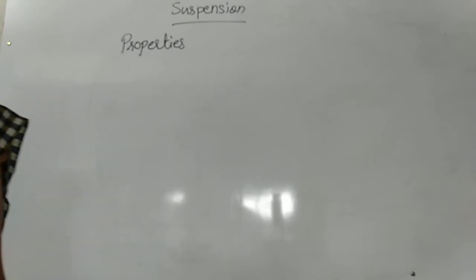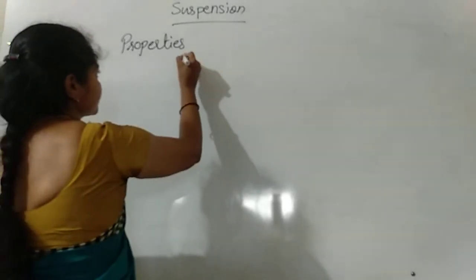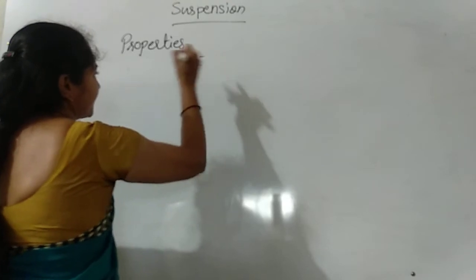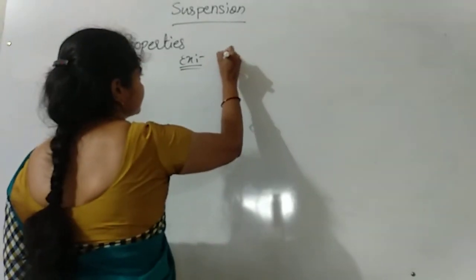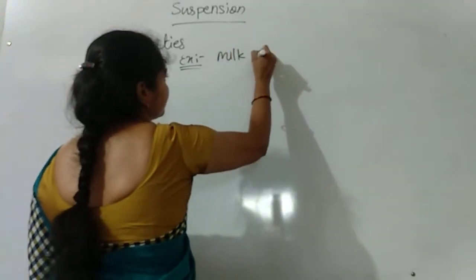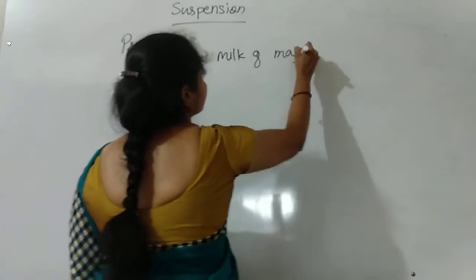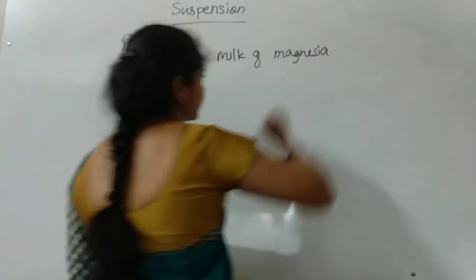Okay, so examples of suspensions: milk of magnesia.